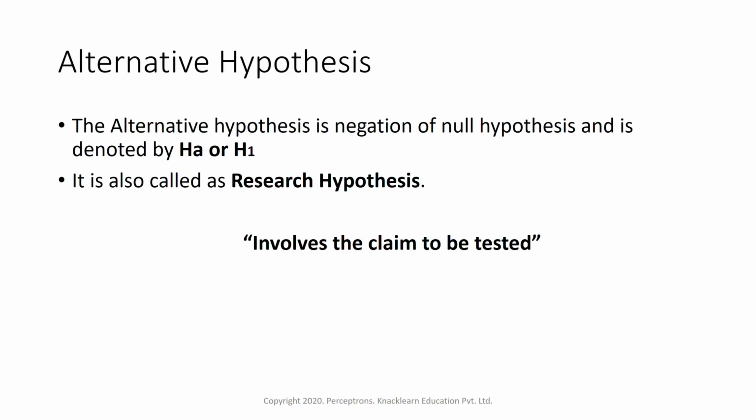We denote it as HA or H1, and it is also called the research hypothesis. In some of the books, you will find it named as the research hypothesis. The alternate hypothesis involves the claim to be tested. As a statistician, we will not directly believe what a company is saying. Suppose a vaccine company is saying that this vaccine is going to work. We have to see if it is really going to work or not. So for that we will do a research hypothesis. We will try to check if it is going to work or not. That will be the alternate hypothesis.